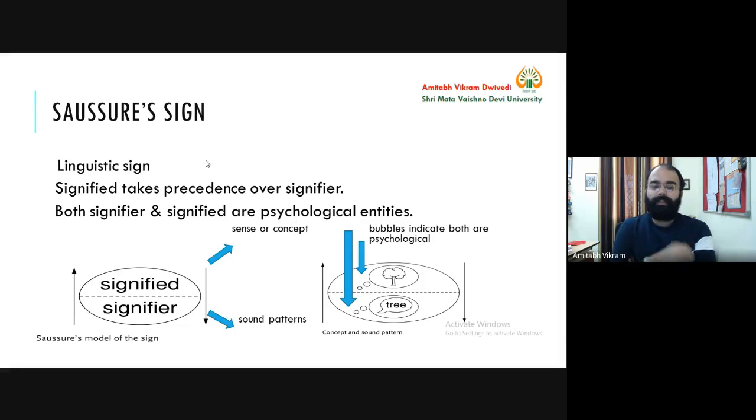And signifier is sound pattern, because Saussure says that spoken is primary and writing secondary. This is a very important thing. Spoken is primary and writing secondary. Now, what does it mean?